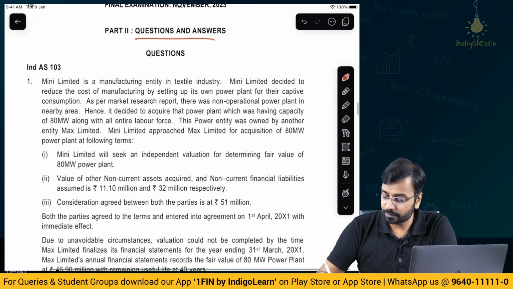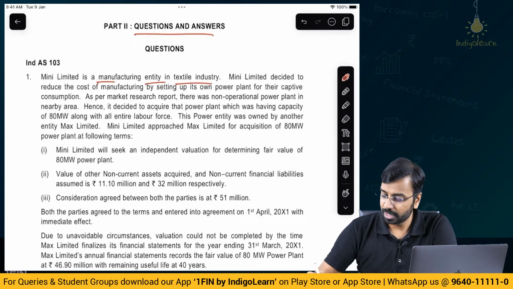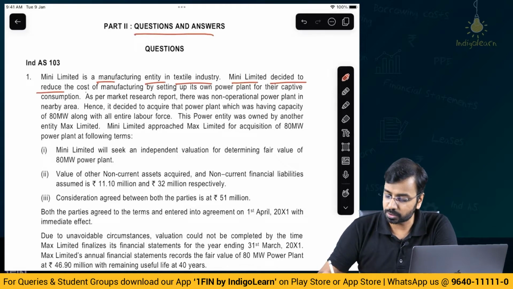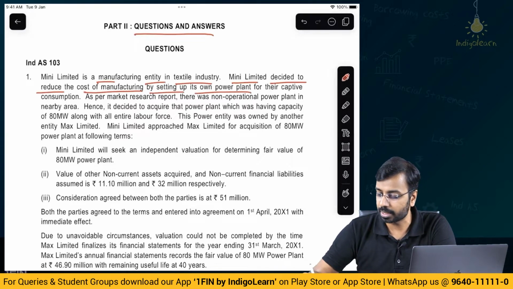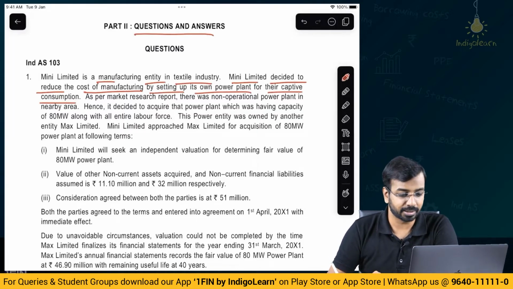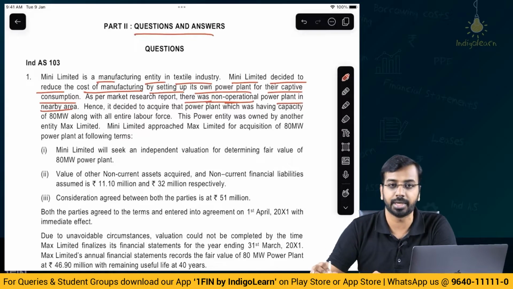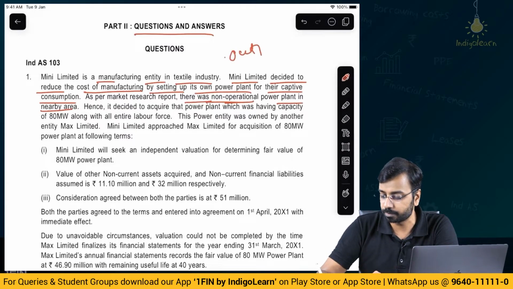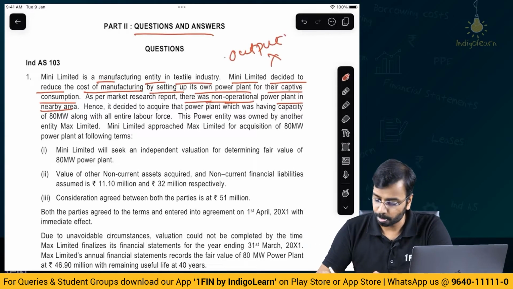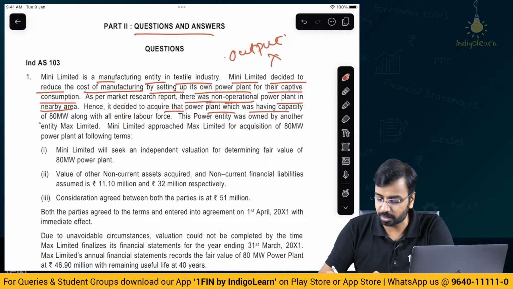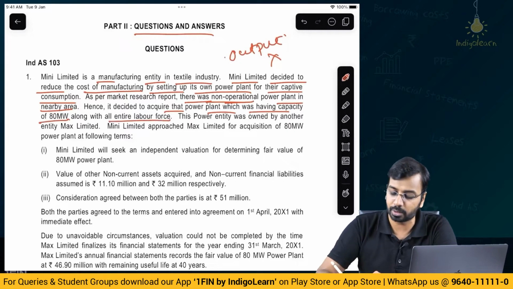Mini Limited is a manufacturing entity in the textile industry. Mini Limited decided to reduce the cost of manufacturing by setting up its own power plant for captive consumption. As per market research, there was a non-operational power plant in a nearby area. Non-operational means it is not operating, so there is no output. Hence it decided to acquire that power plant, which had a capacity of 80 megawatts, along with the entire labor force. So they will acquire the plant plus the labor force.